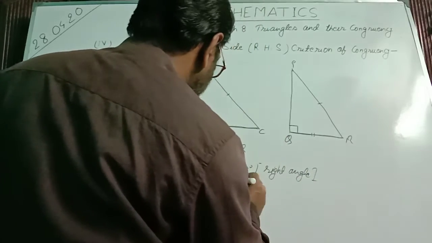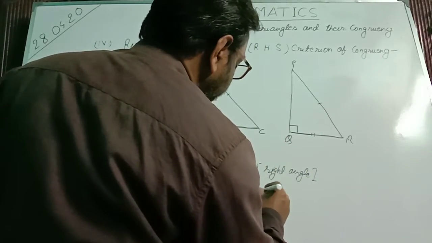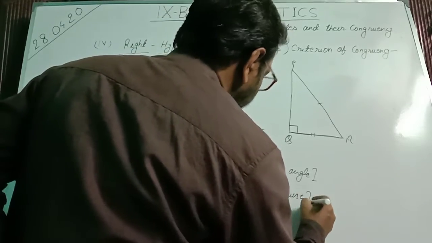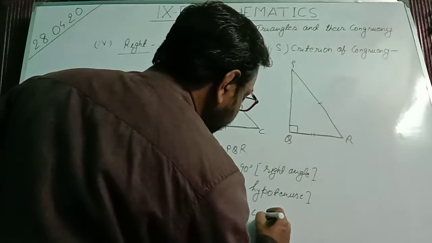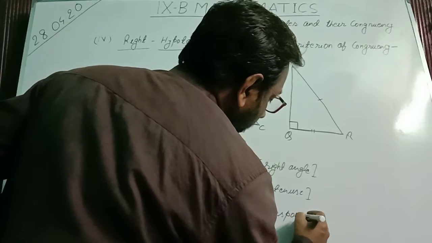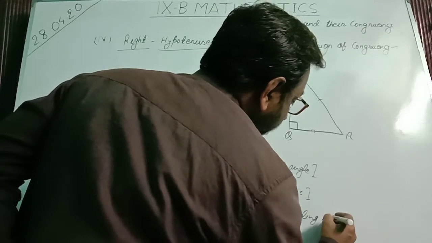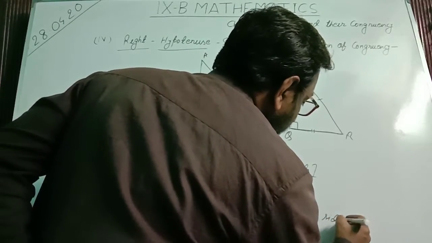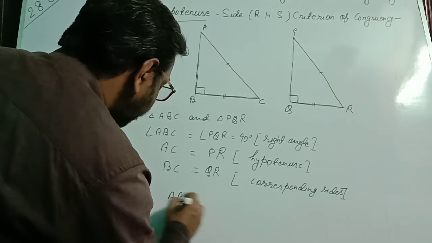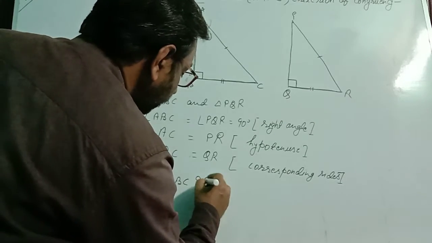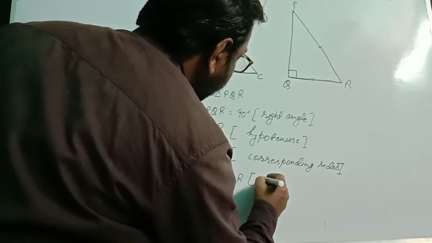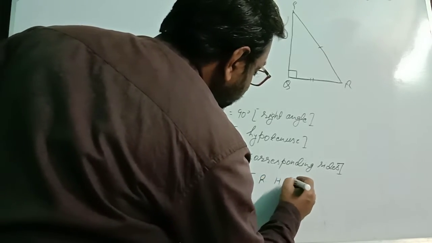This became a right angle. This is hypotenuse, and third is corresponding sides. So triangle ABC is congruent to triangle PQR. In bracket we write the rule RHS.